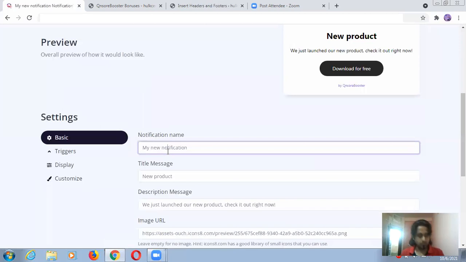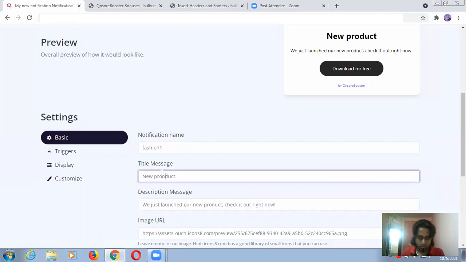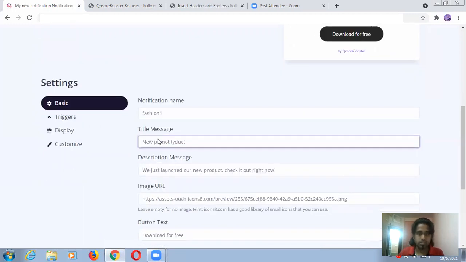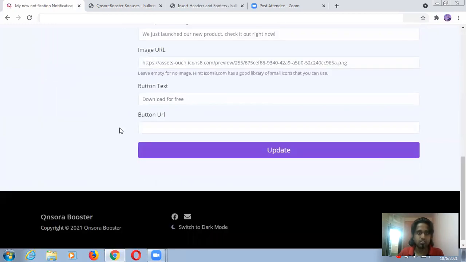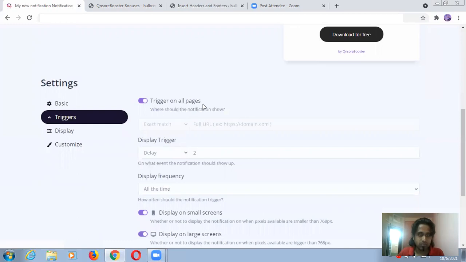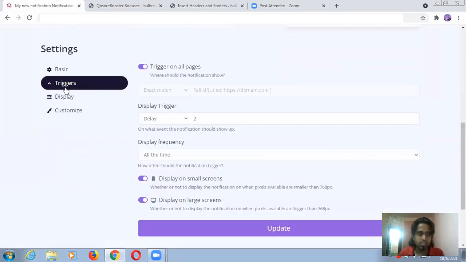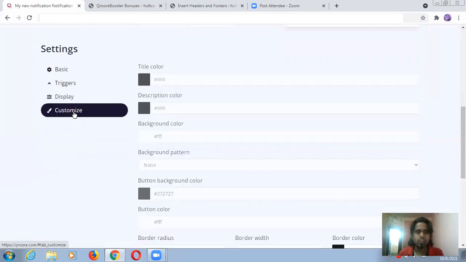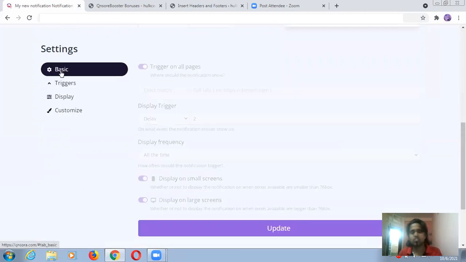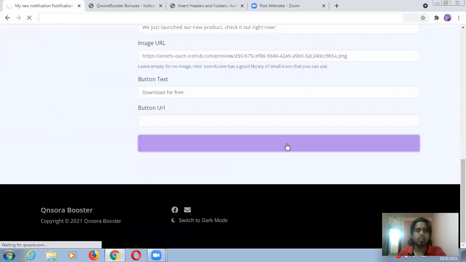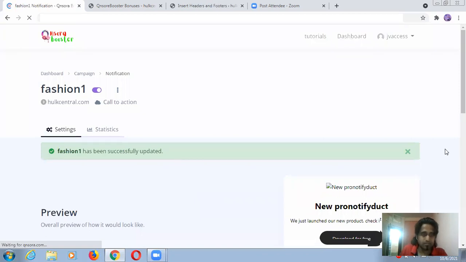Now you can put any name and all these things. So I'm just giving the name question one. Title message is notify. Description message and all these things I don't need. So what is here? You can see some triggers and display and all. Actually, you will learn all this inside the tutorials. You can also apply your own mind. I'm just going with basic and updating this. Now it's updated. So I'm done from my side.